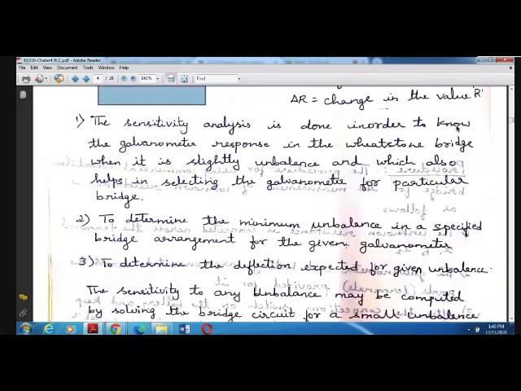And the sensitivity analysis is usually done to determine the minimum unbalance, that is, a very small unbalance in the specified bridge arrangement for the given galvanometer.